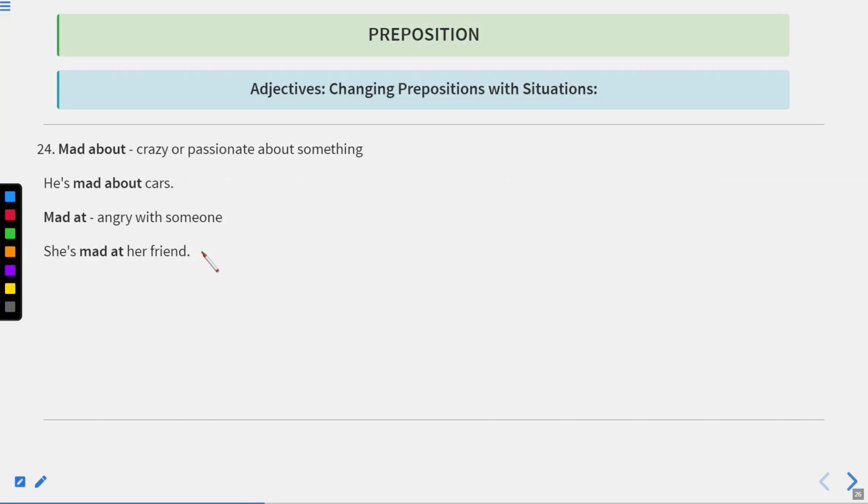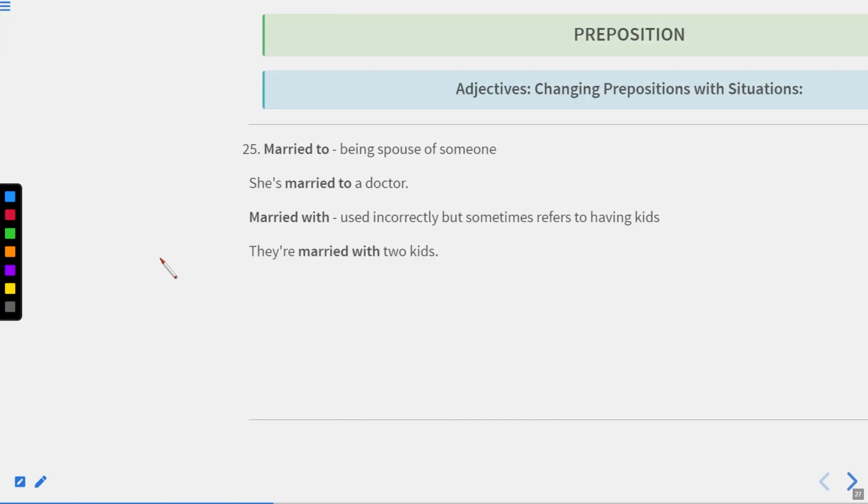Okay. Now let us move to the next one. Mad about means crazy or passionate about something. He's mad about cars. It means he just loves cars, and he knows each and everything about cars. So he is just mad about cars. Mad at means angry with someone. She is mad at her friend. It means she is angry with her friend very seriously, or extremely angry.